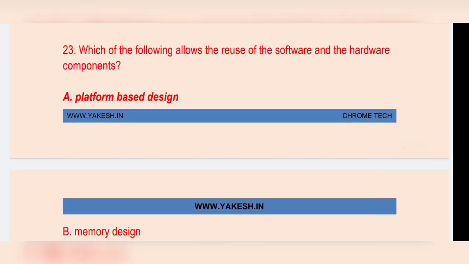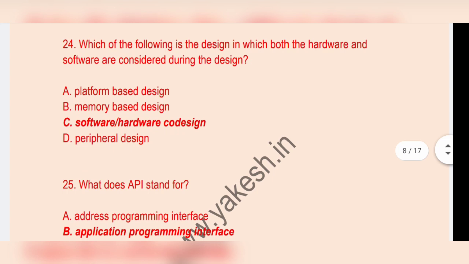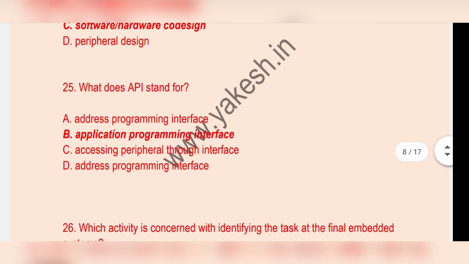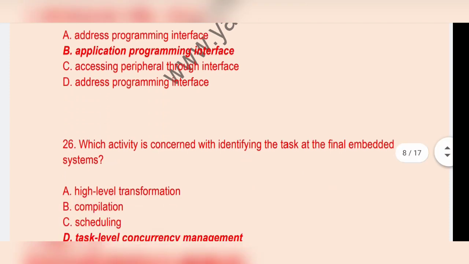Which of the following allows the reuse of the software and hardware? Platform based design. Option A. Which of the following is design in which both hardware and software are considered during the design? Option C, software hardware co-design. What does API stand for? Application Programming Interface.